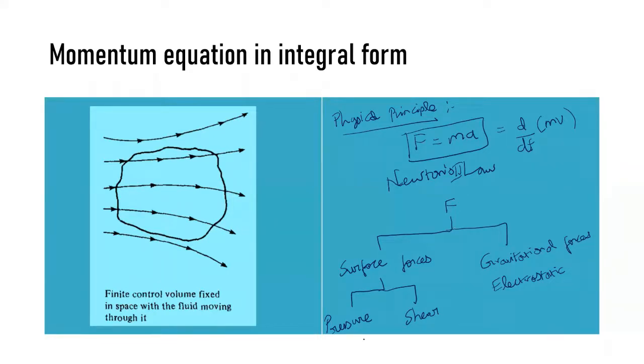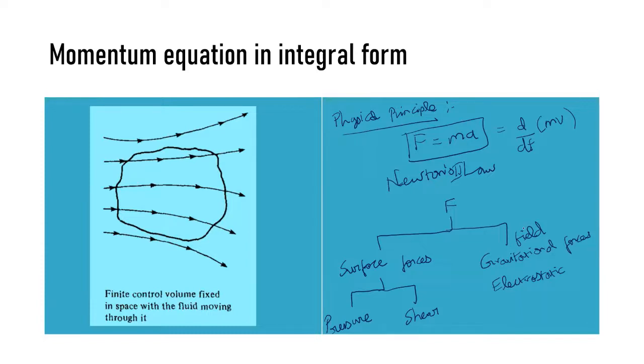F is pressure force, shear force, and then gravitational force or electrostatic force, that is, any kind of field force. This is the external field: due to the external field, we have some disturbances, and the force acting due to that field is called the field force. Based on these subcategories, F is nothing but pressure force plus shear force plus field force.